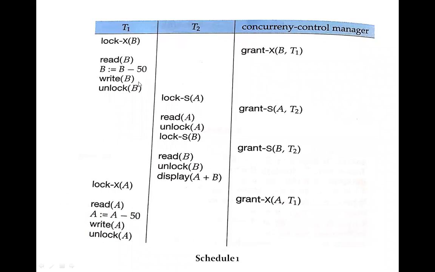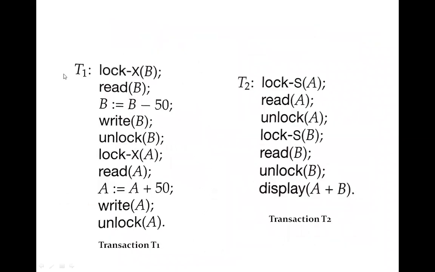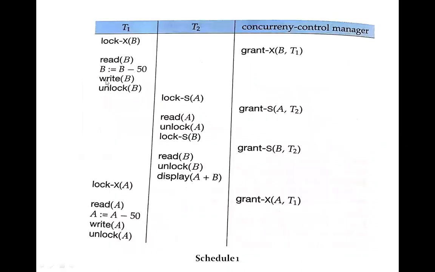Now see the difference. If this is executed serially, the database will be in a consistent state. But if the transactions are interleaved, then what will happen? Since T1 is still in progress and it has debited the amount but has not yet credited the amount in A, it will display the wrong value. Displaying the wrong value is not desirable. So this is schedule 1, which gives an incorrect result.